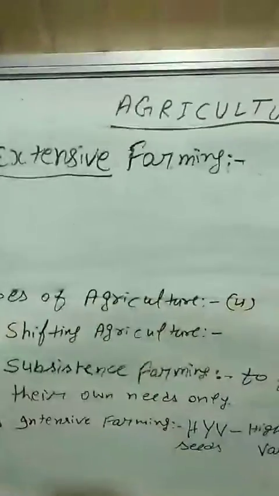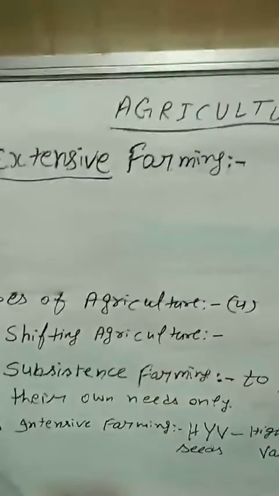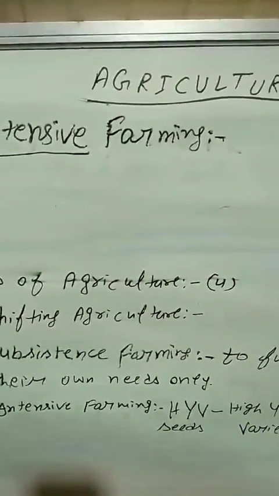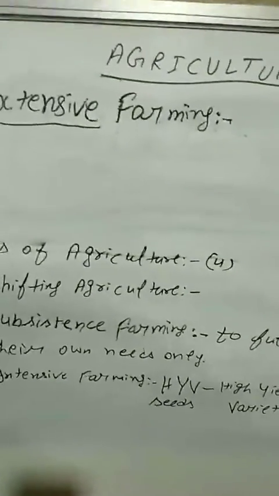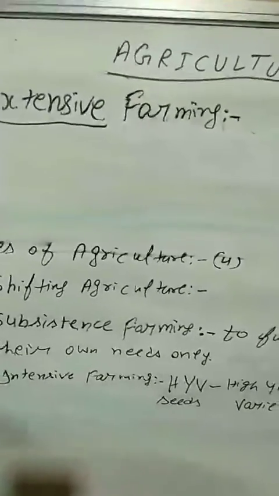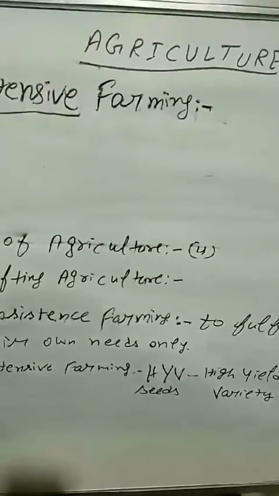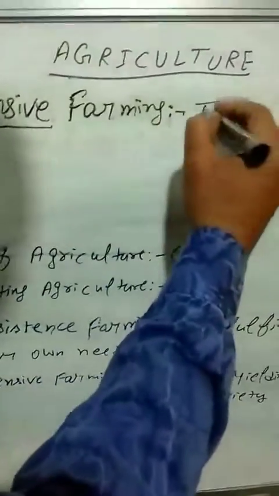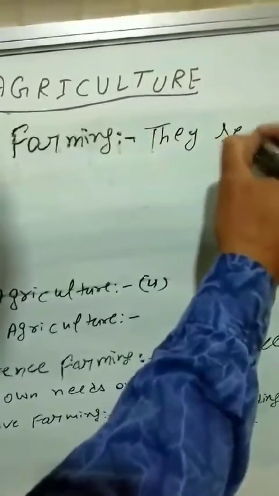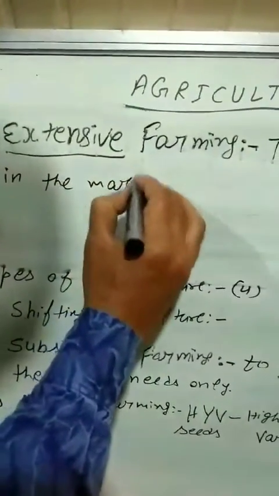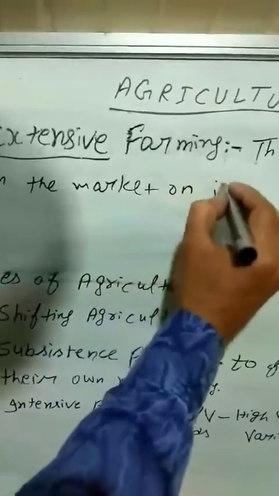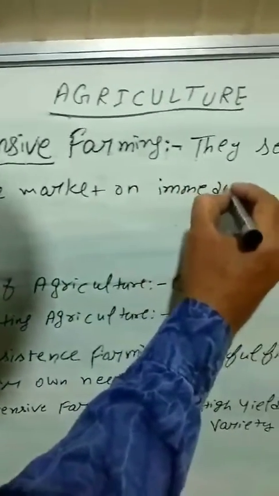We have a very big piece of land, and farmers sow their crops to fulfill their needs, and the rest they sell in the market on an immediate basis.